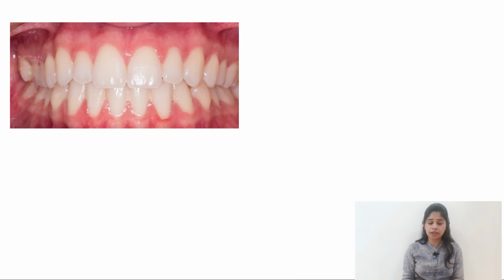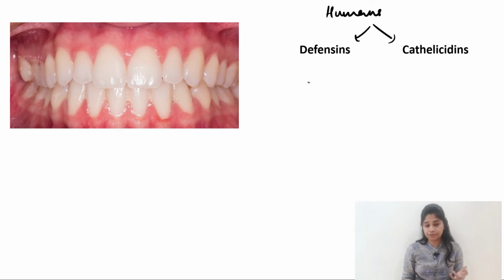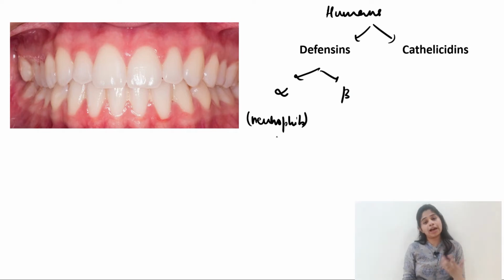Now specifically talking about humans, antimicrobial peptides which are present most commonly are of two varieties. We have the defensins and the cathelicidins. Again, in defensins there are two forms: the alpha defensins and the beta defensins. Alpha defensins are secreted more by the neutrophils, whereas beta defensins are secreted by the epithelial cells of the mucosa.